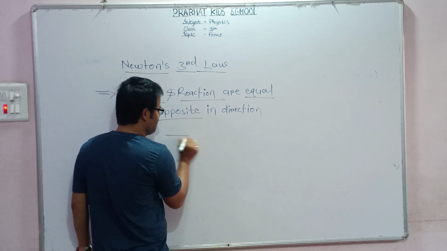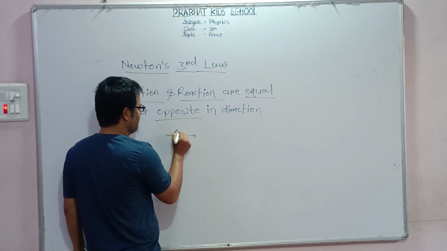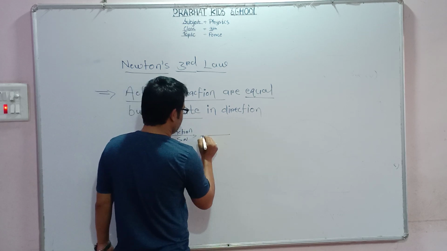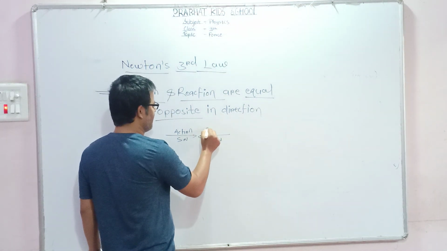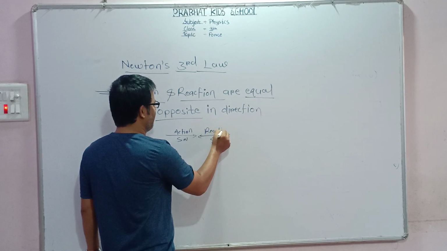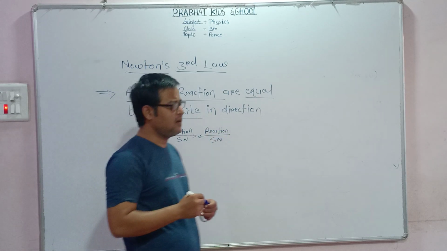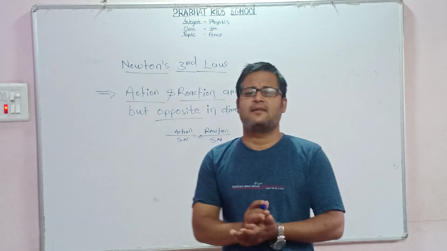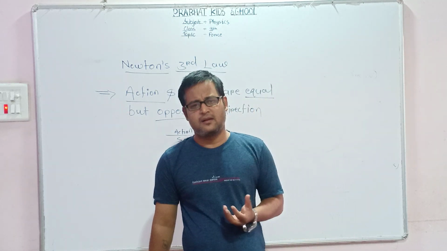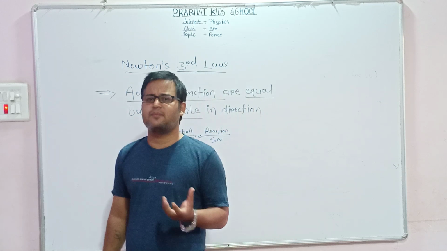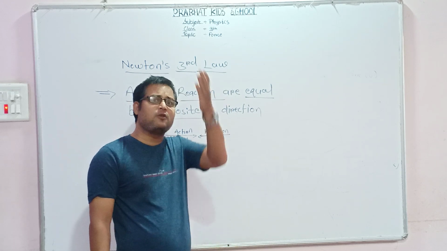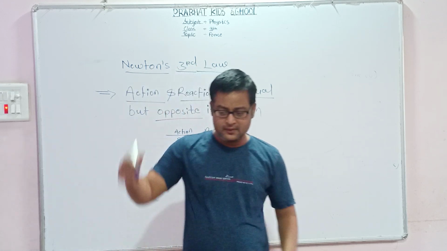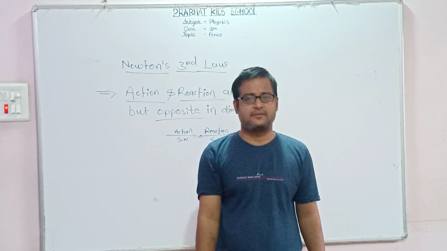Suppose one body is doing an action of 5 Newton, then the other body also gives a reaction of 5 Newton. These are action and reaction. Newton's third law is applicable in so many cases. I will give examples one by one. The launching of a rocket from a launching pad: the gases come out forcefully and the rocket goes up. This is one example of action and reaction.